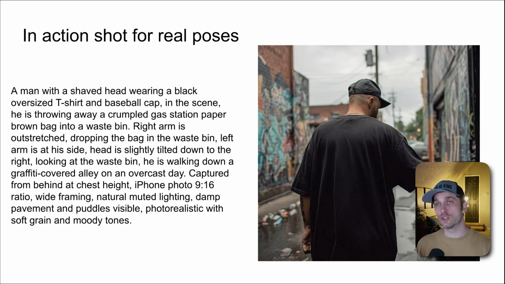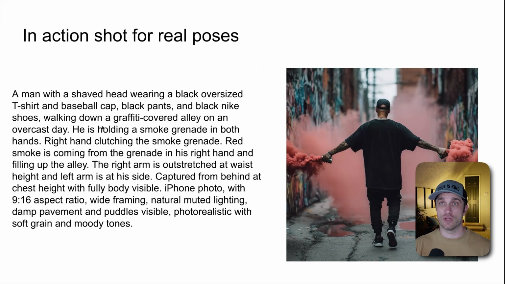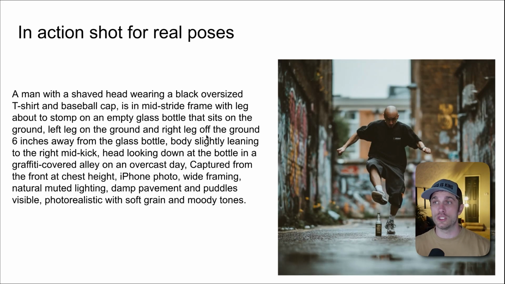I'm being very descriptive. Now, you may think, man, that seems like a lot of work. Well, initially, but now that I have this, I can make this 100 different times, 100 different ways, 100 different variations. Very similar. What I described: he is holding a smoke grenade in both hands, right hand clutching, red smoke coming from the grenade, left hand clutching, smoke coming from the grenade. Captured where? Camera from behind. I'm specifically describing what he is doing. This one, the guy is running, he is jumping, he's about to stop. So it's not describing what he is doing, I'm describing as if the snapshot, the mechanism of him frozen in frame to get that action sequence.